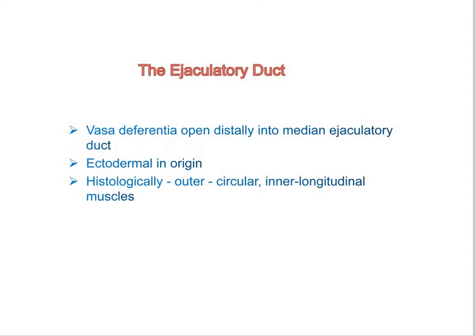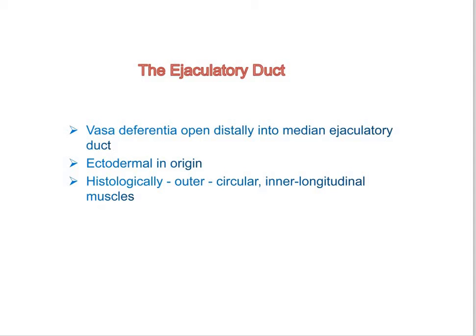Now, the next part of the male reproductive system is the ejaculatory duct. Here, both the vasa deferentia open distally into the median ejaculatory duct, except in Anisoptera, in which they open into a median sperm sac.